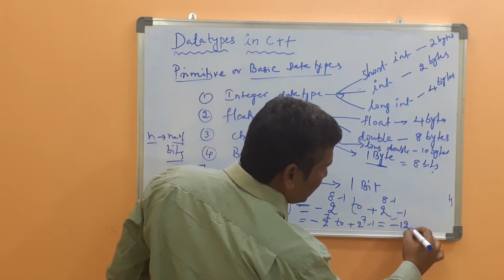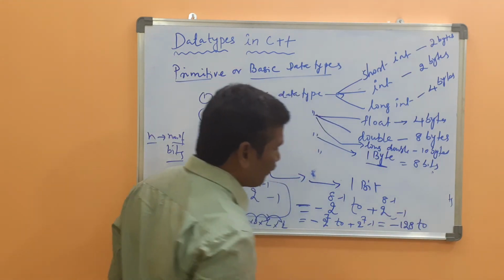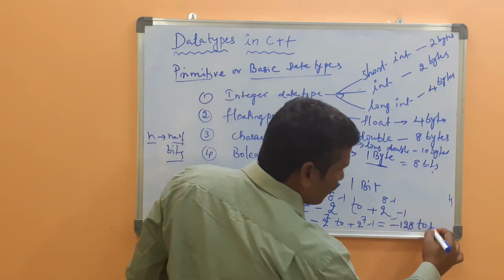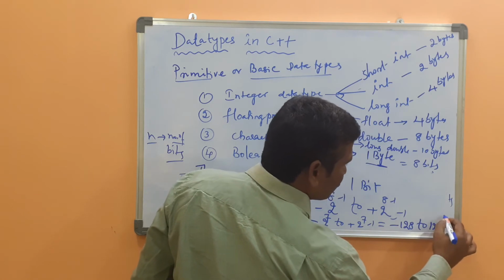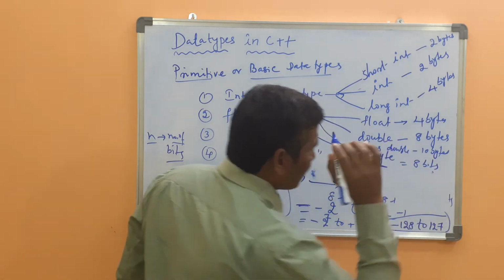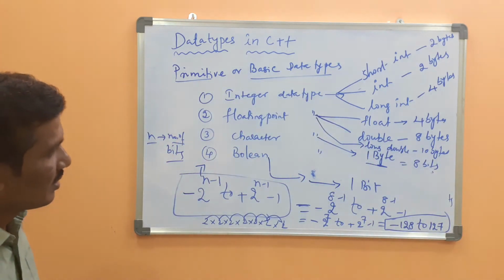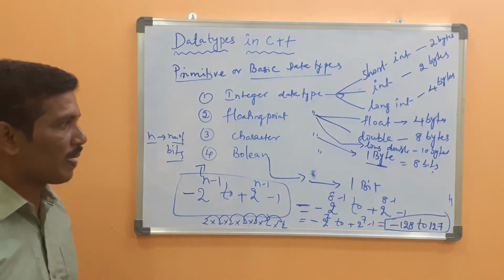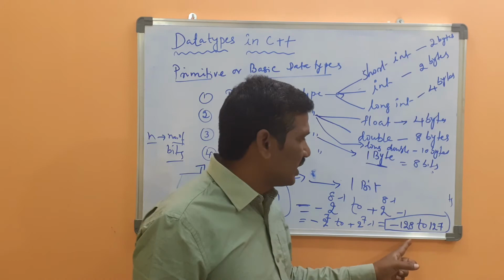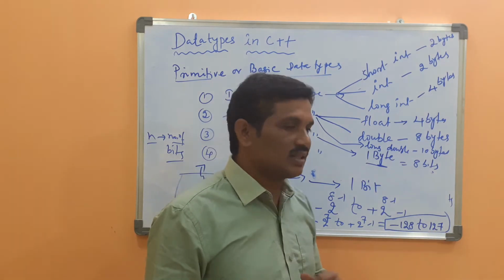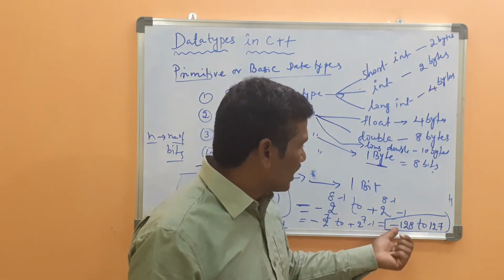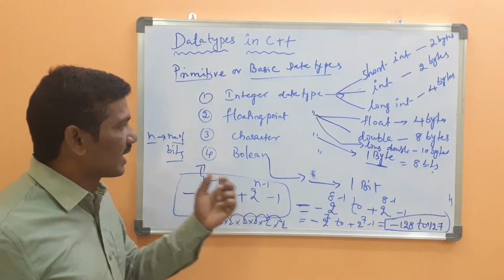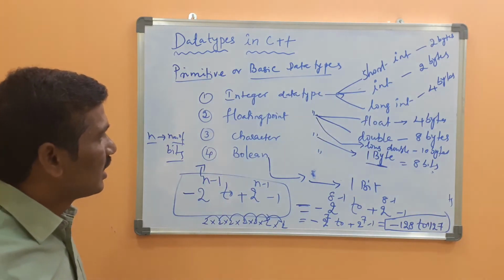Minus 128 to 128 minus 1, which is 127. Okay, here what is the range of values that will be stored by the character? Minus 128 to plus 127. That is the range of values that will be stored by the character.